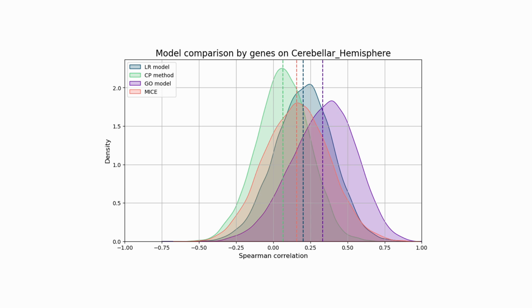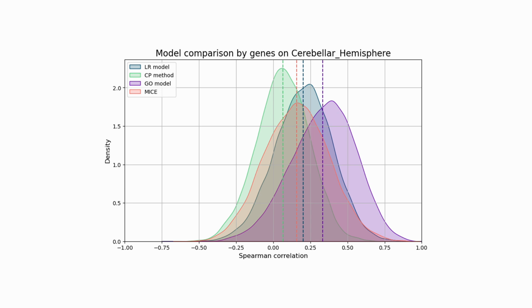We also evaluate our model performance by comparing our model with other models using Spearman correlations across genes. We compare our model with a linear regression model as well as CP method and MICE on 30 GTEx subjects with all 10 regions. We leave out one of the GTEx regions, cerebellar hemisphere here, and use the other 9 regions to predict it.